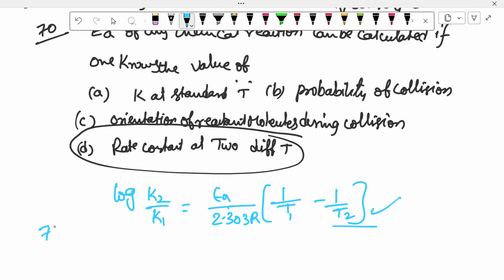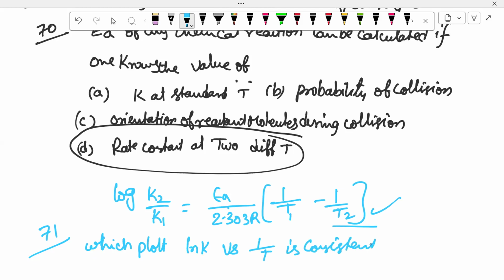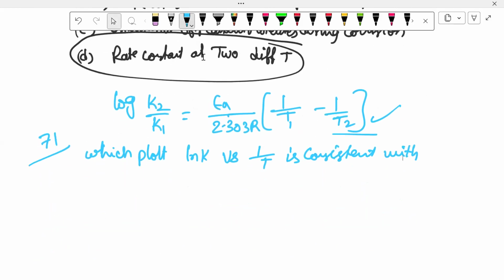Then finally 71. This is also related to the Arrhenius equation. Which plot of ln K versus 1 by T is consistent with the Arrhenius equation? Can you tell me the total Arrhenius equation?